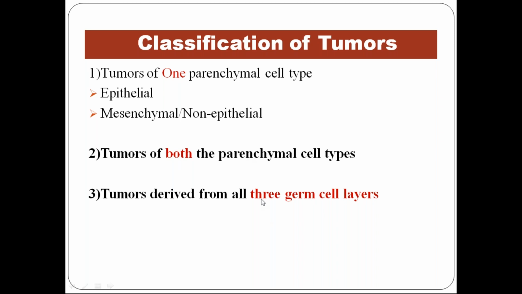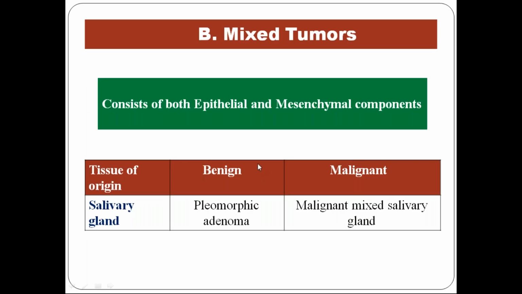Next, that is about the first one. The next one is very easy, only one is there. Tumors of both parenchymal cell type. So thank God we have only one. It consists of both epithelial and mesenchymal components involved in one organ. In the salivary gland, a specific name is given, pleomorphic adenoma, and malignant is called malignant mixed salivary gland tumor. When we go to this chapter particularly, you will know in detail about pleomorphic adenoma. At this stage, this is sufficient. That's just the naming. So only one is there, thank God.